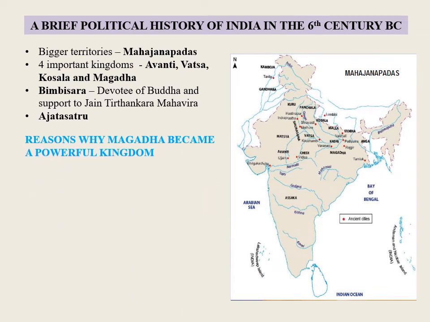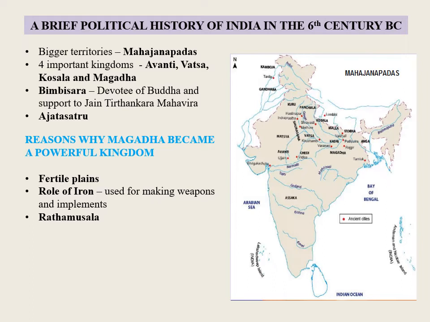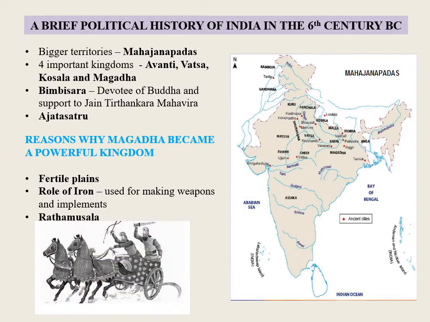There were many reasons why Magadha grew into a powerful kingdom. It had large fertile plains. It had iron in large quantities, which was useful in those days and used for making weapons and agricultural implements. Moreover, Magadha had a large standing army, which was first to employ the elephants in warfare. Ajatasattu had a new type of chariot called Radhamusala with a long piece of tree attached to it, which caused great damage and loss to the enemy.